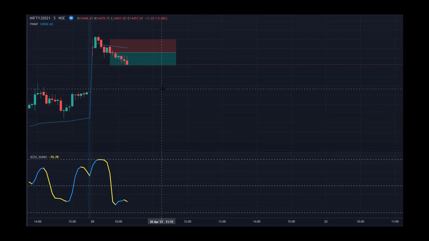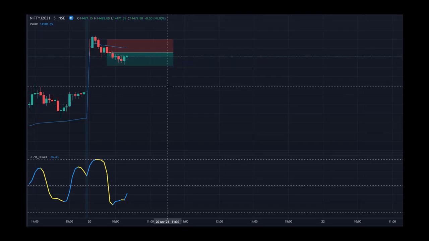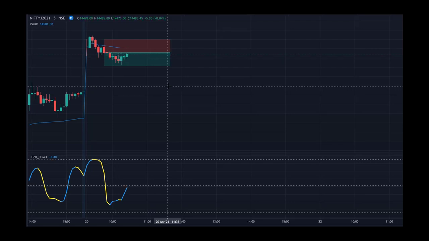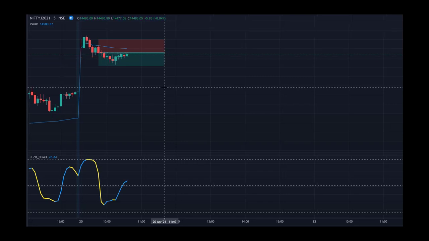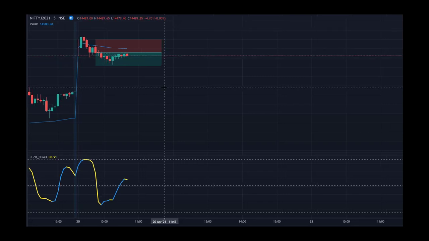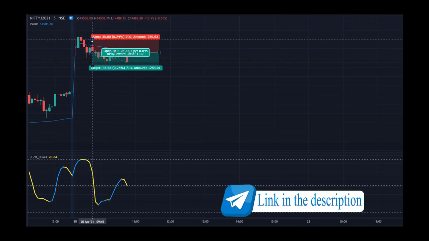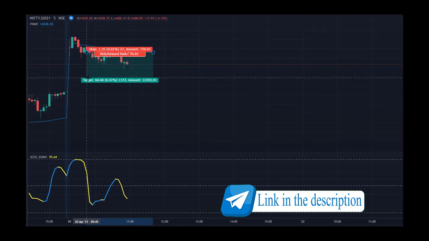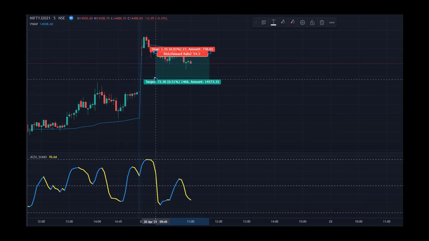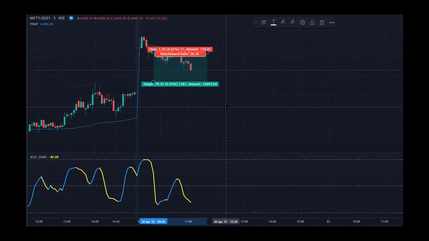So if the market creates a lower high, then I would go with the trend and I'll trail my stop loss. So let's see whether it is going to create a lower high, whether this lower high is created below the VWAP. Okay, we have a lower high. So now I'll trail my stop loss to the nearest peak and I'll extend my target.